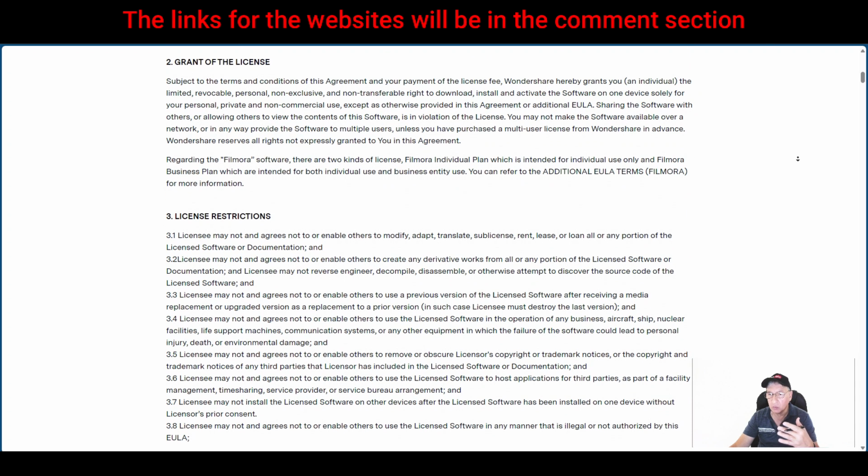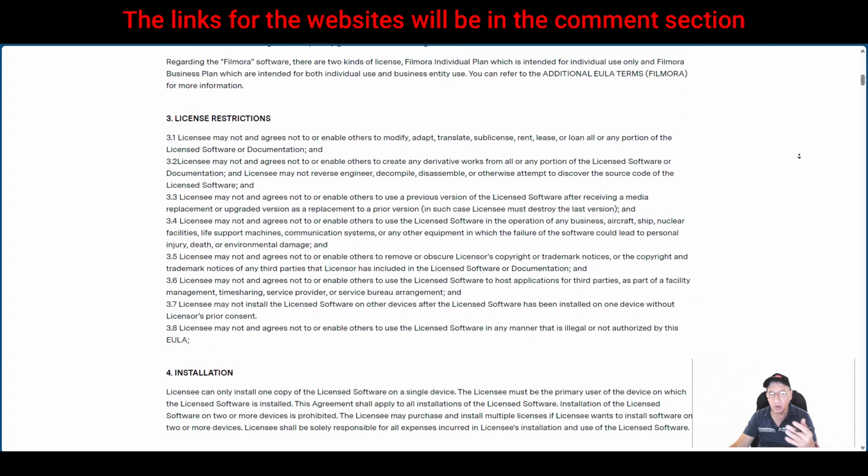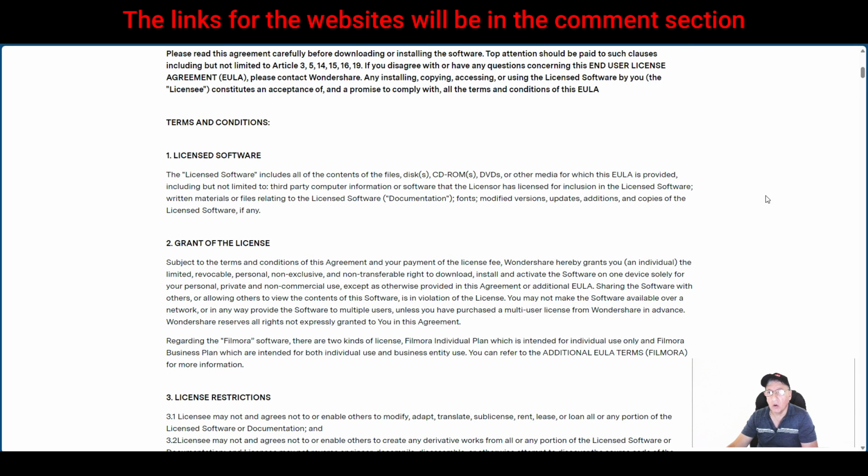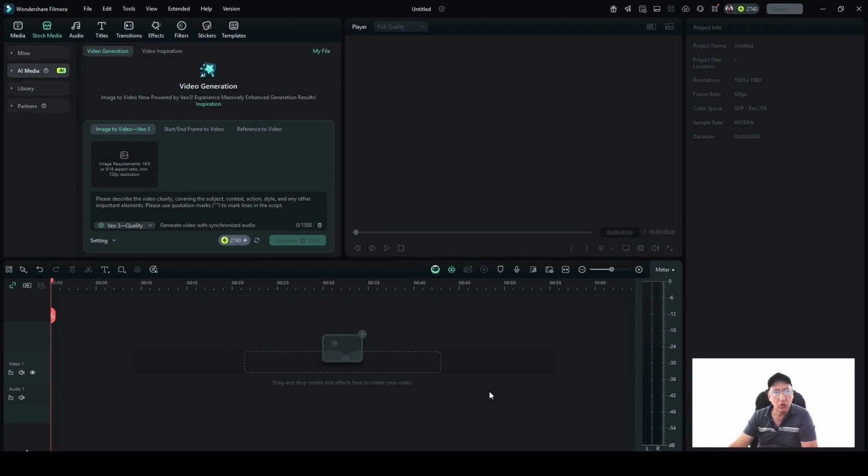My suggestion to anybody using this software for creating content for YouTube is to make sure you follow all their guidelines. Okay, let's go back over here. And again, like I said, watch your credits, because you can use them up very quickly, depending on how much you use it. When you go over here, it'll tell you: please describe the video clearly, covering the subject, content, action, style, and any other important elements. Please use quotation marks to mark the lines in the script.